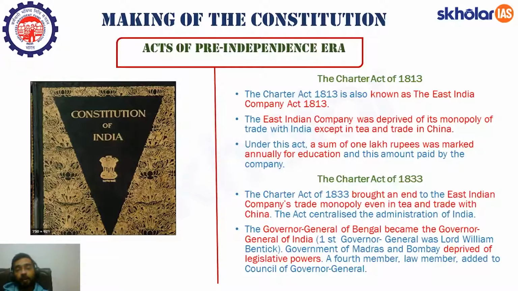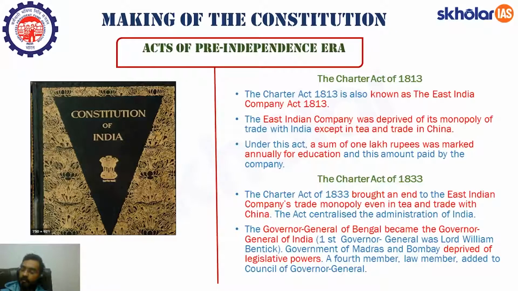Apart from that, one important development that took place under this act is a sum of 1 lakh rupees per annum was allocated to education sector, and this amount was to be paid by the company themselves. I hope you'll remember these two facts. Now let's move forward. The next Charter Act was of Charter Act of 1833. See, this Charter Act renewed the company's rule for 20 years. हर 20 साल में Charter Act निकले.